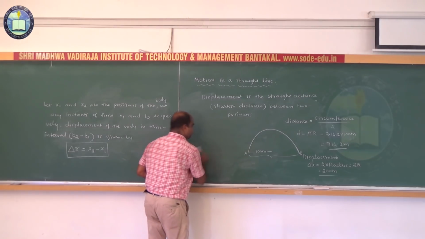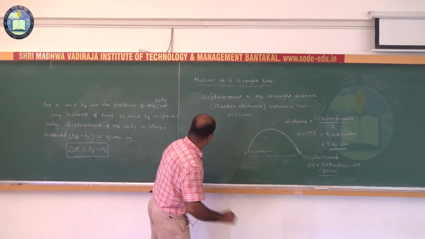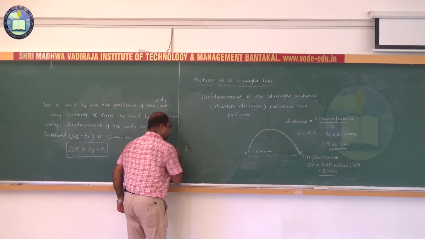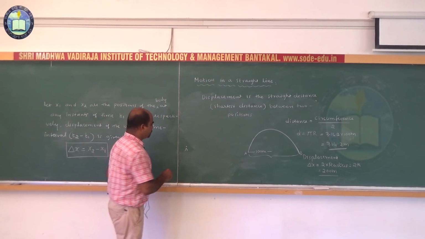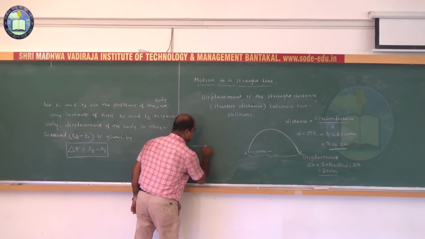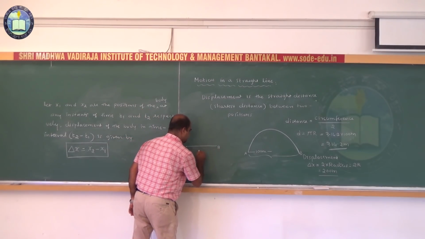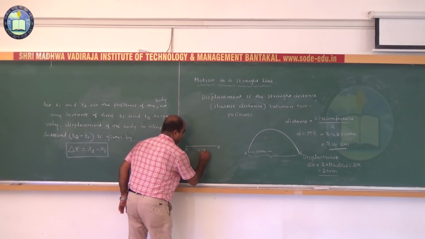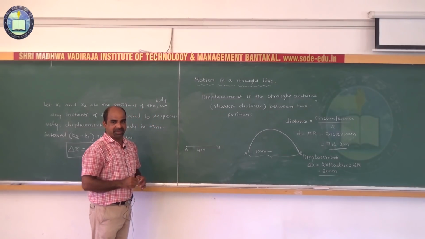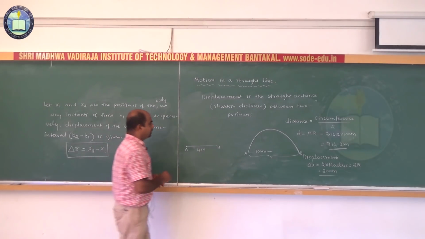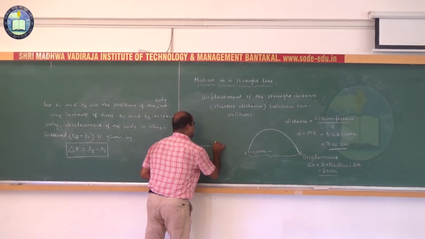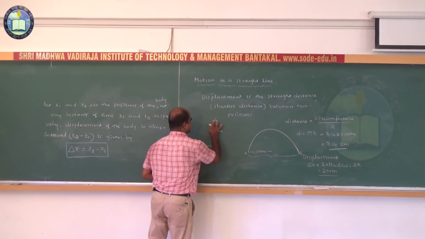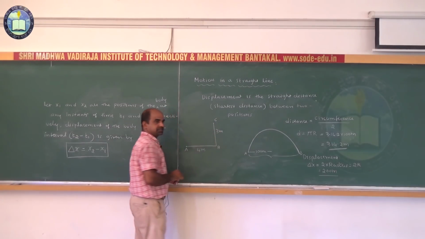See, you are familiar with these examples. Assume a body starts its motion from the point A, moves towards the north, reaches the point B after traveling 4 meters. Then it turns towards the east and reaches the point C after traveling 3 meters.